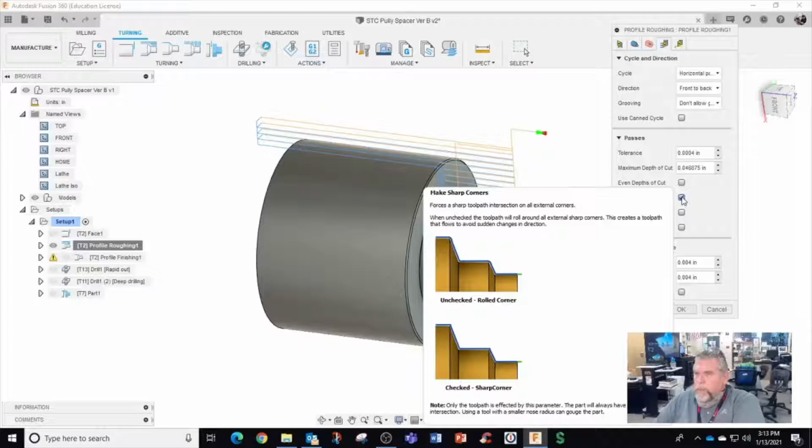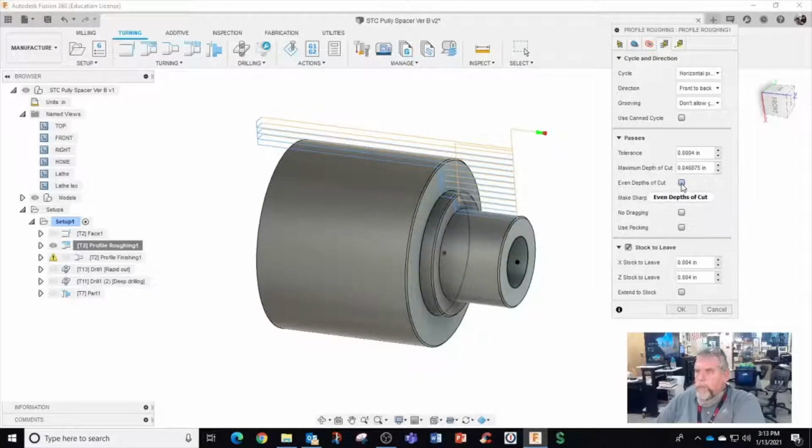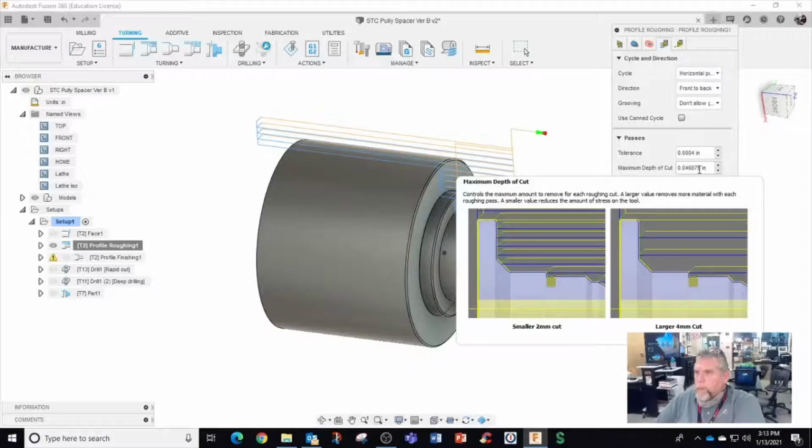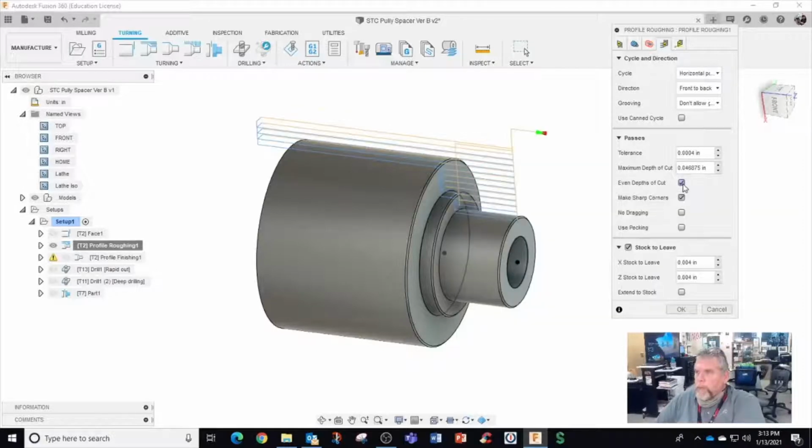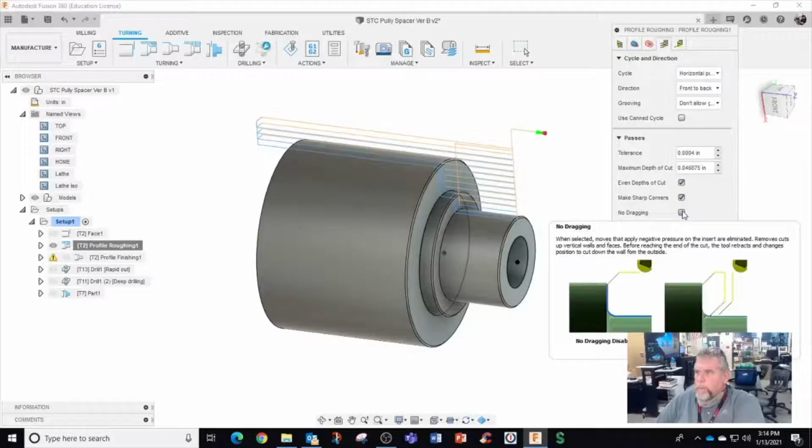Let's see, roll corner sharp. Even depths of cut. Maximum depth of cut. I do even. It doesn't seem to have much effect. No dragging. What's that mean?